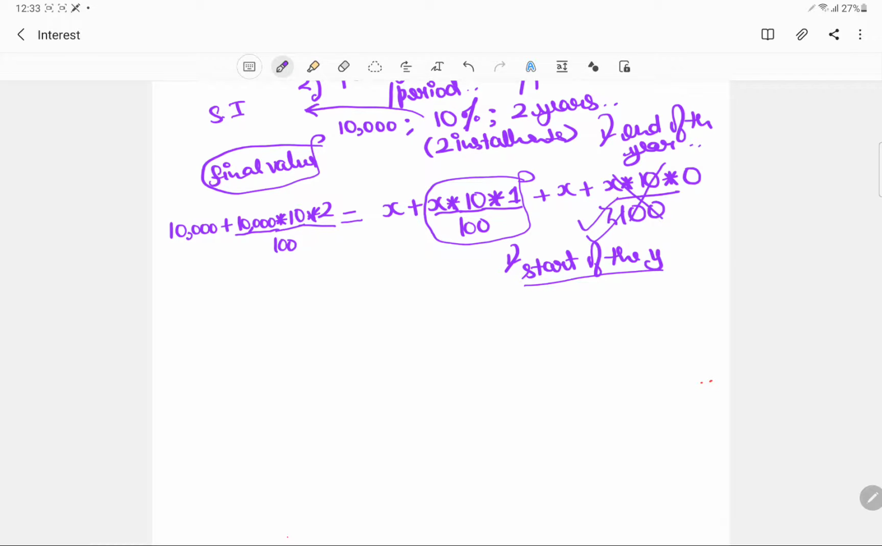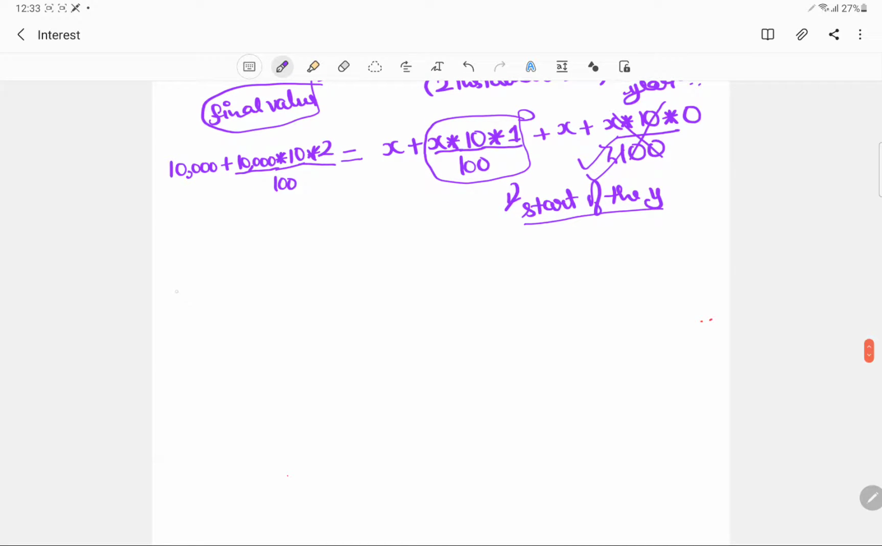Now see if it is the start of the year. The final value will always remain the same. So this is like 10,000 into 10 into 2 upon 100. So at the start of the first year you paid an amount X, and what is the amount of interest you saved? You ended up saving an interest for 2 years, because you paid it at the start of the year.